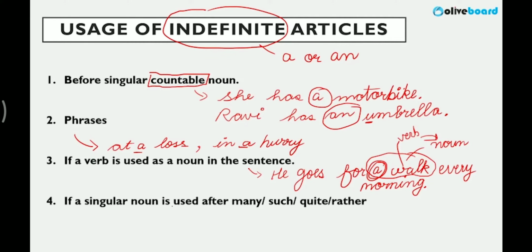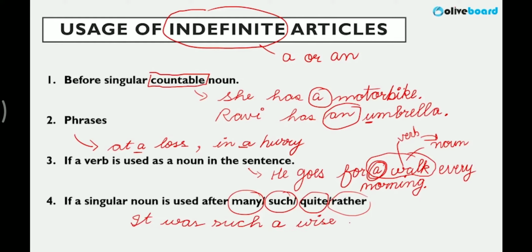If a singular noun is used after these words, remember these words, you'll have to learn this particular rule: rather, quite, many, such. We say, it was such a wise decision. We will never say, it was such wise decision. Then you can say the article is missing. It was such a wise, because here we are using such, right? So after such we require a, because a singular noun is used. Wise decision is a singular noun. That is why we have put the article a before it.